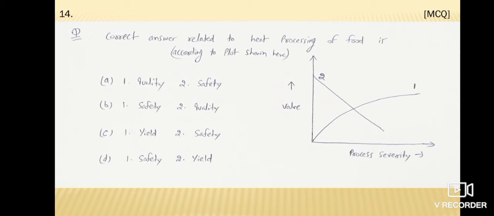1 safety and 2 yield, and its correct answer is option B, 1 safety 2 quality, because on increasing the process severity the safety of food will increase and there may be nutritional loss of the food when we increase the heat severity, so quality may degrade.